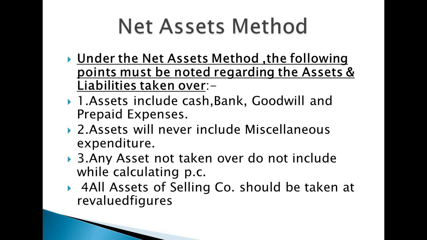So these are some of the points we have to consider at the time of calculation of net asset. On the asset side, assets include cash balance, bank balance, goodwill and prepaid expenses. Assets never include miscellaneous expenditure, and any assets not taken over by the purchasing company should not be included. Suppose the purchasing company is not interested to take a particular asset of the selling company, that asset should not be taken for the purpose of calculation of purchase consideration.